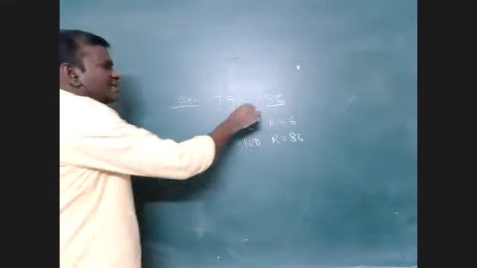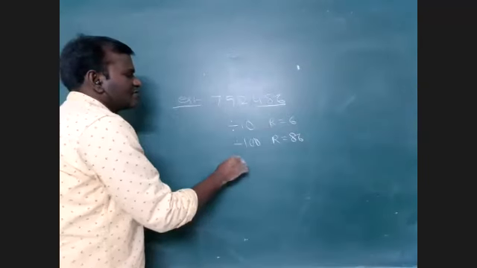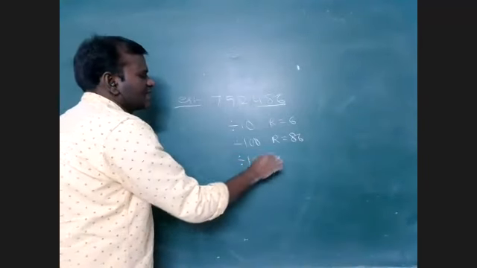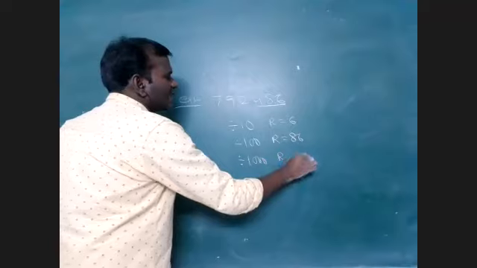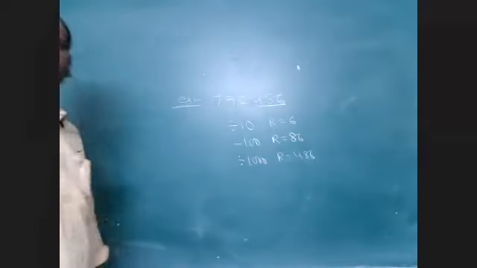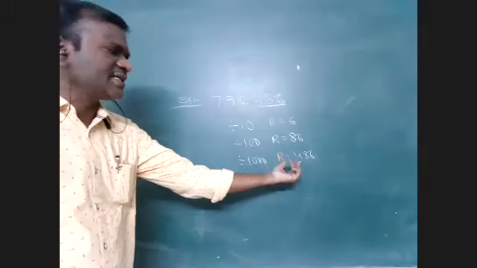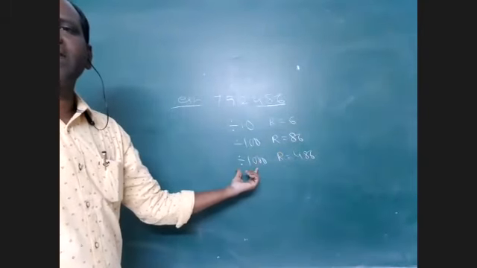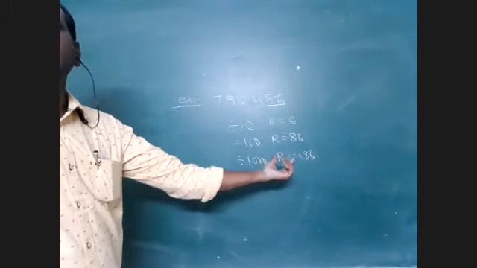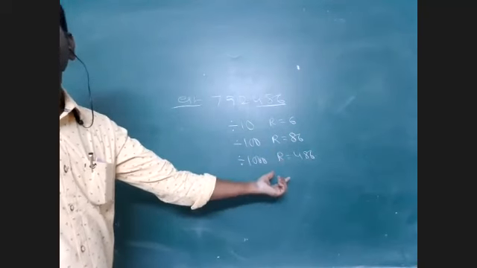What are the last three digits? 486 here. So when that number is divided by 1000, our remainder is the last three digits. So the concept here is, to find the last three digits, just divide the given number by 1000 and find the remainder. The remainder is our answer.